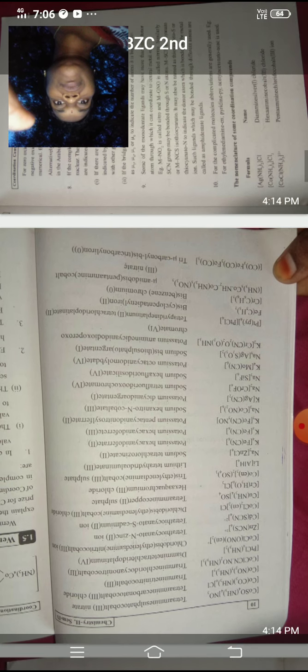These are the examples. The next example is Fe(C5H5)2. The name of this complex is bis(cyclopentadienyl)iron(II).